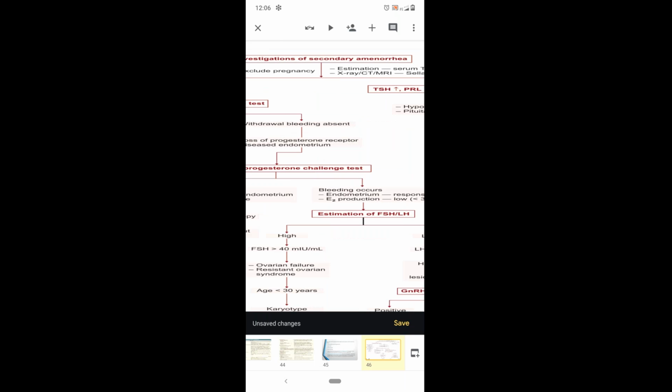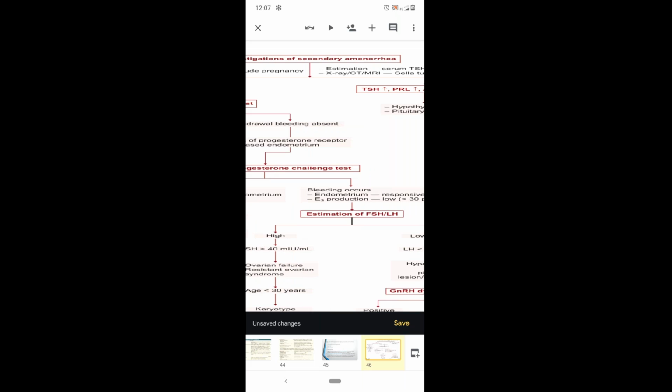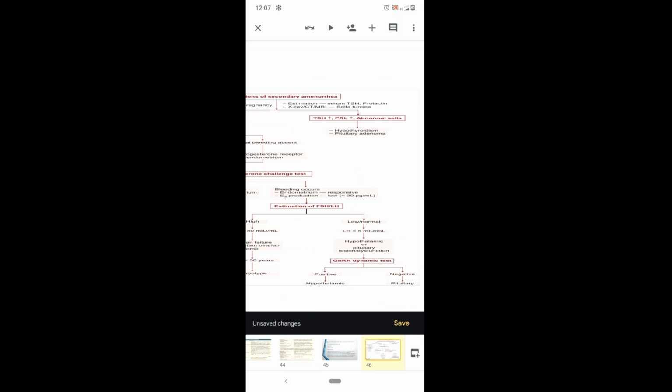If she has high FSH, then we'll go with ovarian failure and resistant ovarian syndrome. And if it is low, then we'll go with hypothalamic or pituitary lesions. With the diagnosis of hypothalamic or pituitary lesions, we go with the GnRH dynamic test. If it is positive, then we'll go with hypothalamic causes. If it is a negative test, then we'll conclude it as a pituitary cause.